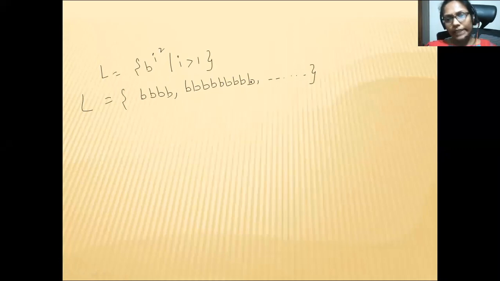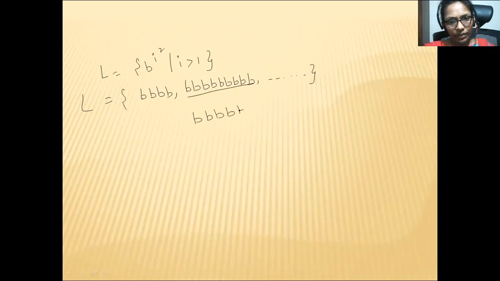So consider any string here. This is a very lengthy string. I'll take 9 b's. Now divide this into 3 parts: u, v, w. What is the n value for this one? I'm taking n as 9, because the length of the string is 9, so n is also 9.